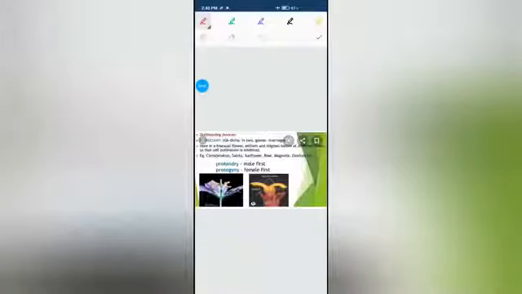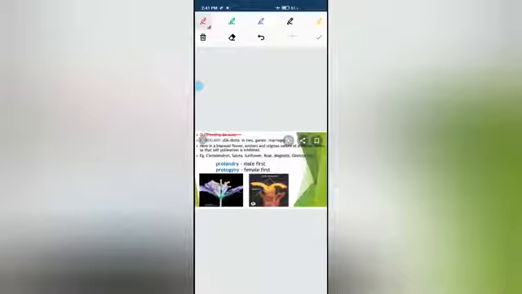Now we will go to the outbreeding devices. What are outbreeding devices? In order to restrict self-pollination, either the male or the female part is cut off from a bisexual flower so that cross-pollination can take place.